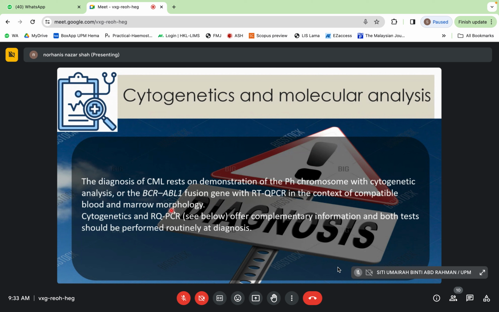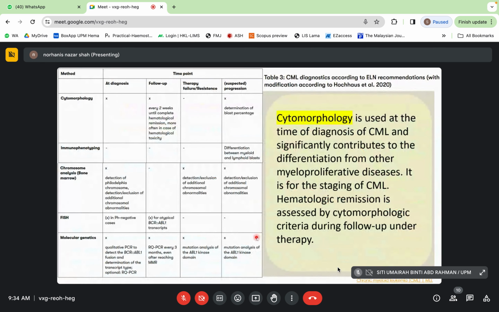So it requires both, basically: demonstration of the Philadelphia chromosome BCR-ABL and compatible blood and marrow morphology. Cytogenetics and RQ-PCR offer complementary information, and both tests should be performed routinely at the diagnosis.